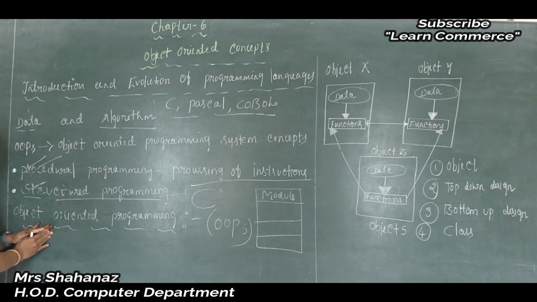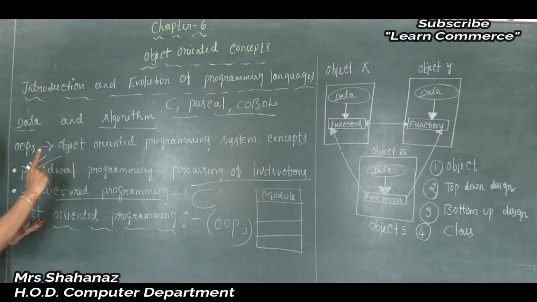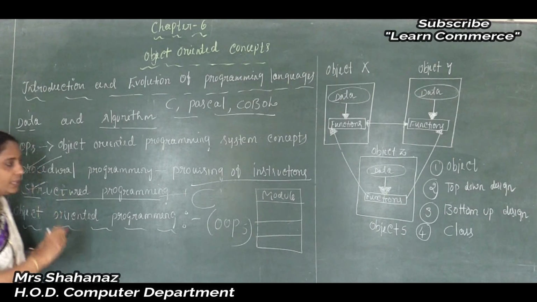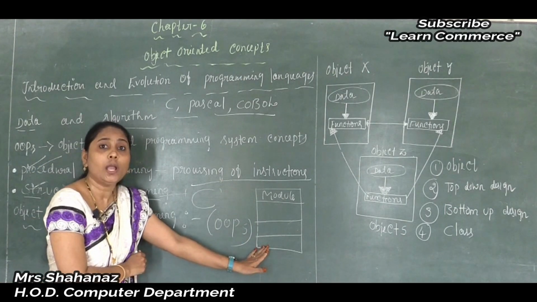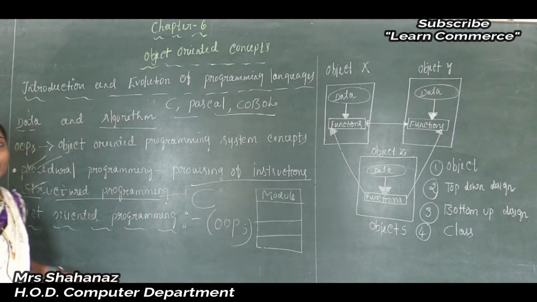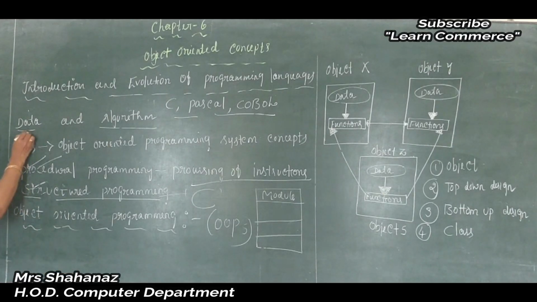Clear? Here, limited branching statements, and structured programming also involves three important constructs: the sequence, selection, that is called the branch, and also the loop. The loop is also called iteration. Clear this one? Also this structured programming uses one more concept, the top down design, and we know the meaning of top down design. One lengthy program is divided into many units, and like that they solve the problems here.